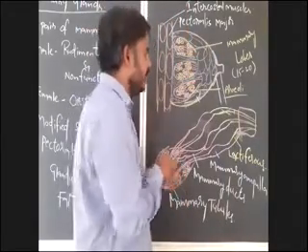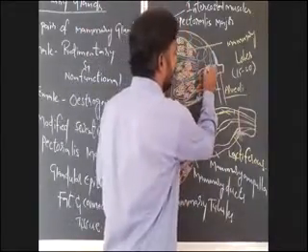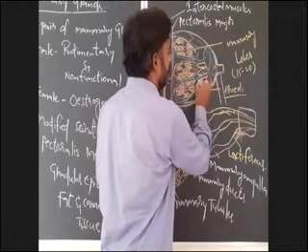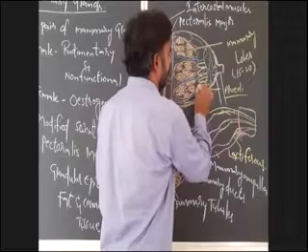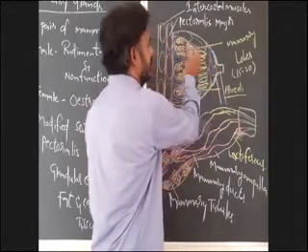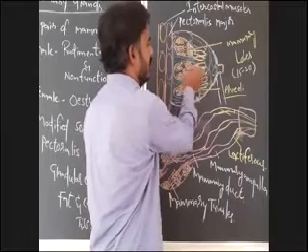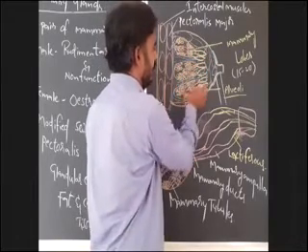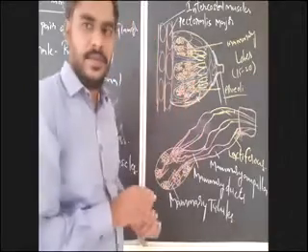Now, for example, if you observe here, if it is mammary lobes, these are mammary ampullas. In this diagram, mammary ampulla are connected to mammary ducts. Mammary ducts are formed by mammary tubules.